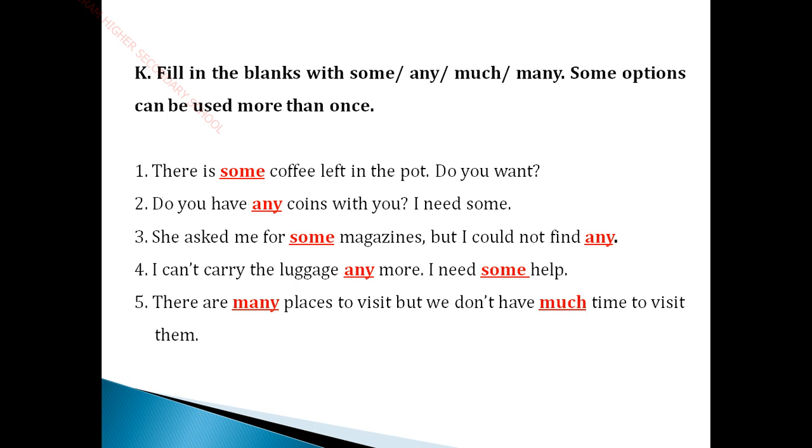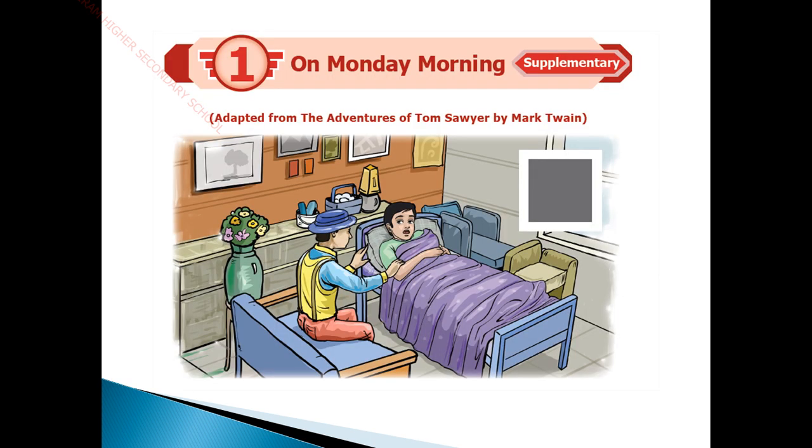Just go through the exercise. The book back exercise I have attached in this video. You just look over it and then you can write it in your text also. Next we are going to see the supplementary story titled On Monday Morning. It is a funny story. Why have they given this title Monday Morning? You just think over why they didn't choose any other day.